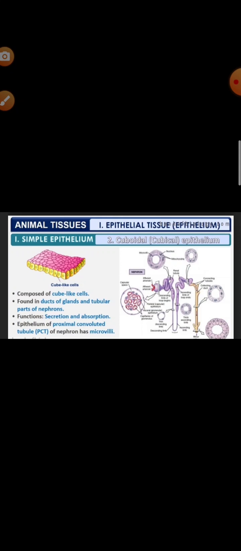Such an epithelium is also known as brush bordered epithelium. Where is this found? It is present in the proximal convoluted tubule of the nephrons, smaller ducts of the pancreas and salivary gland, in the thyroid follicles, in the ovary, in the seminiferous tubules, etc.